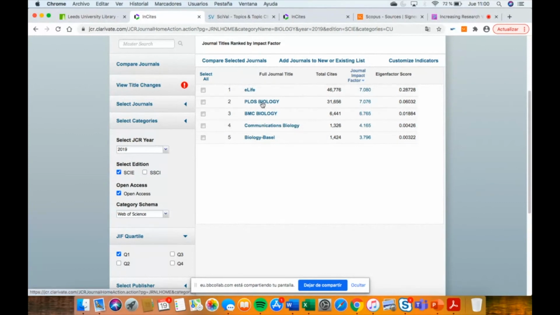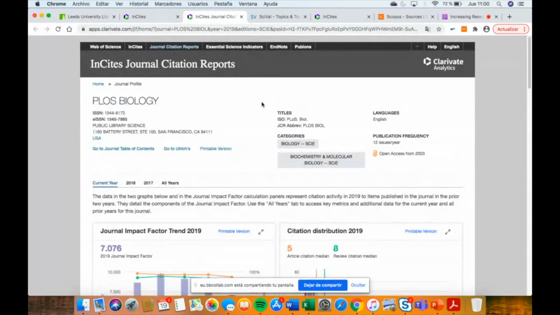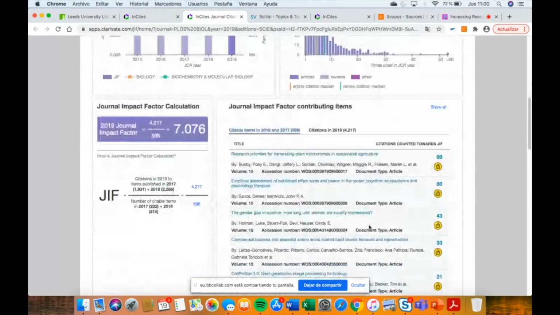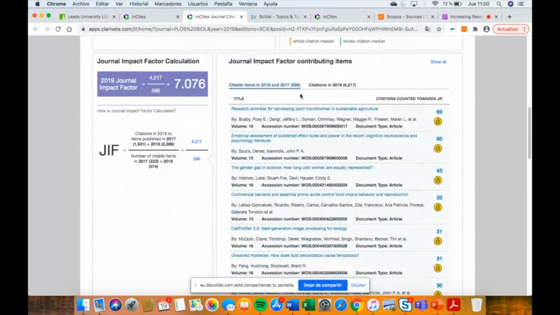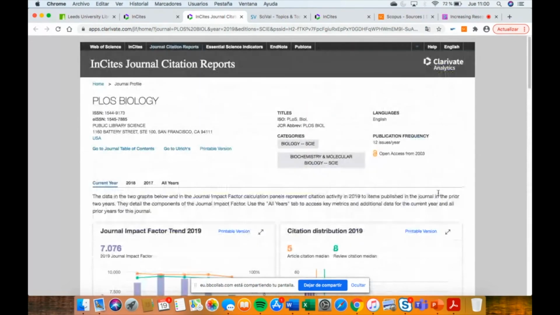So if you would like to click on them, you can explore the profile of the journal in Journal Citation Report. So you can read the contents, you can read the metrics associated to the journal, also explore the publications, and so on. I'm not going to go into more detail because it's not the purpose of this specific webinar, but these tools are available at the moment.